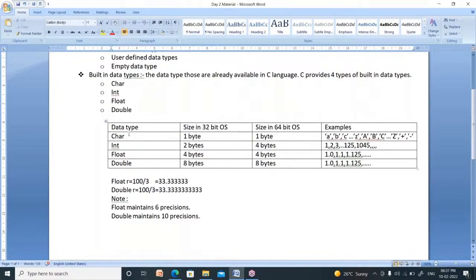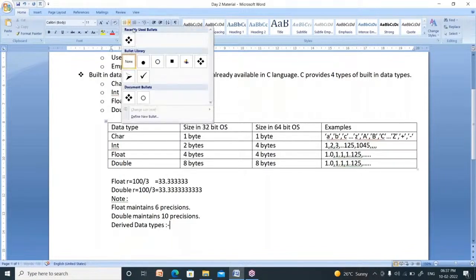Now these four are the built-in data types. What are those? These four are the built-in data types. What about the second data type? That is known as derived data types. What is that? Derived data types. Now what is a derived data type?